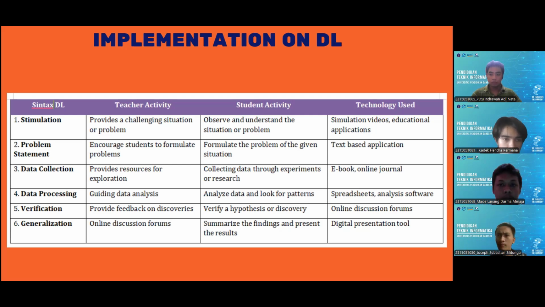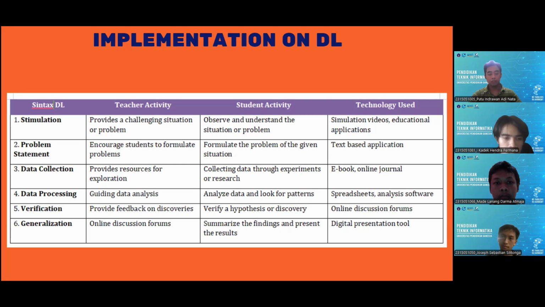Number 3, data collection. Teacher activity is provide resources for exploration. Student activity is collecting data through experiment or research. Technology used is ebook and online journal. Number 4 is data processing. Teacher activity is guiding data analysis. Student activity is analyze data and look for the pattern. Technology used is spreadsheets and analysis software.